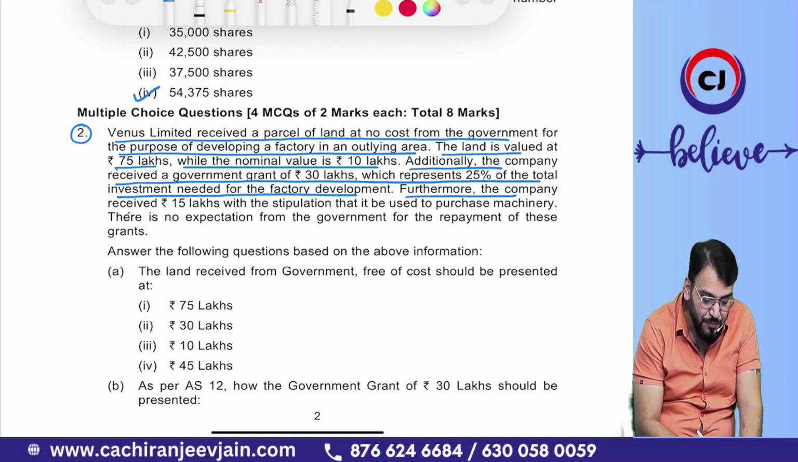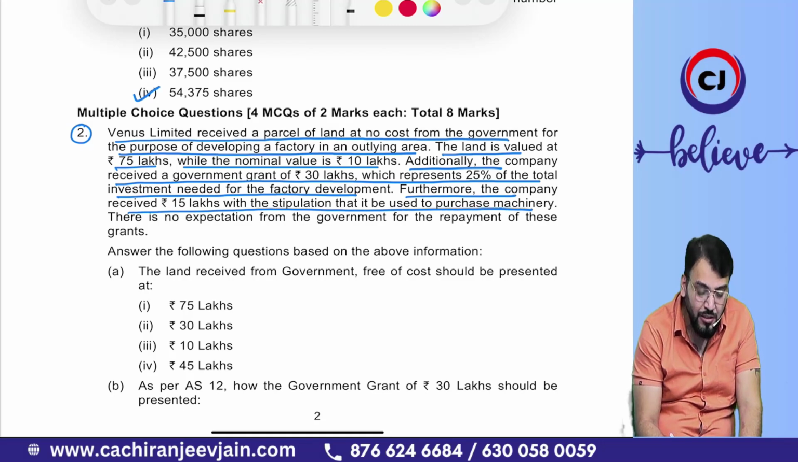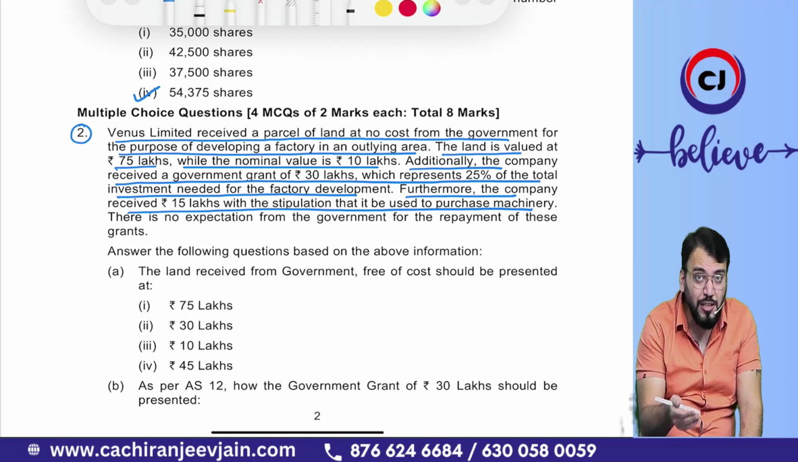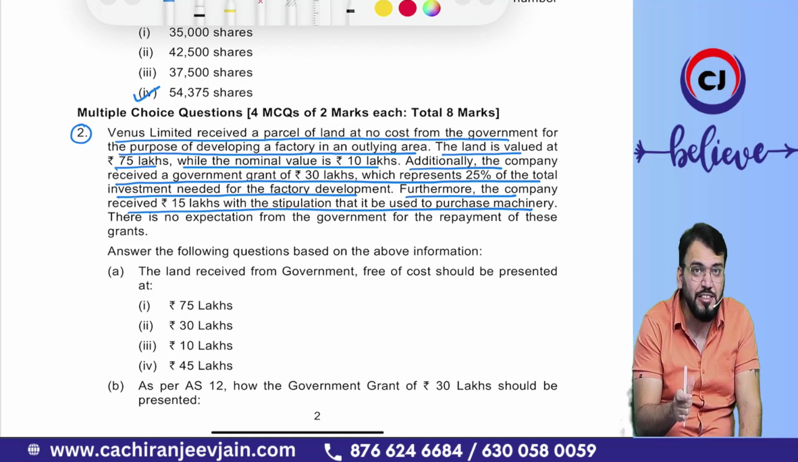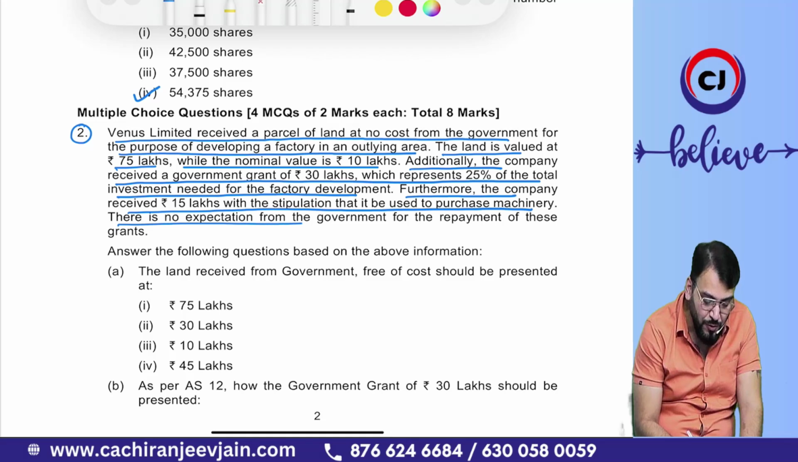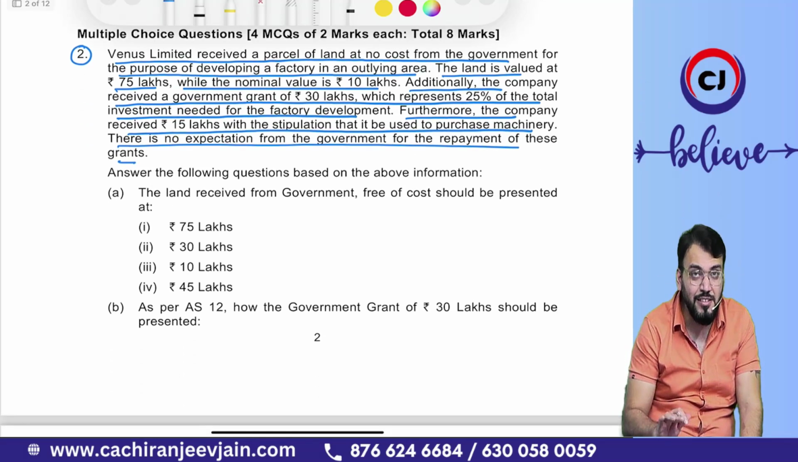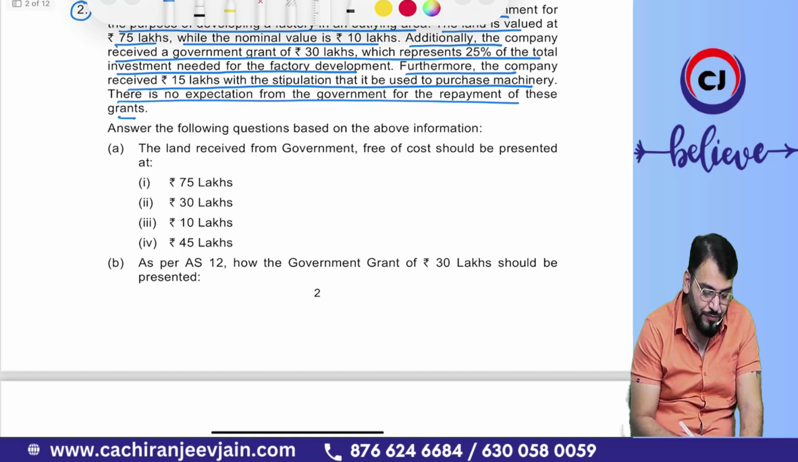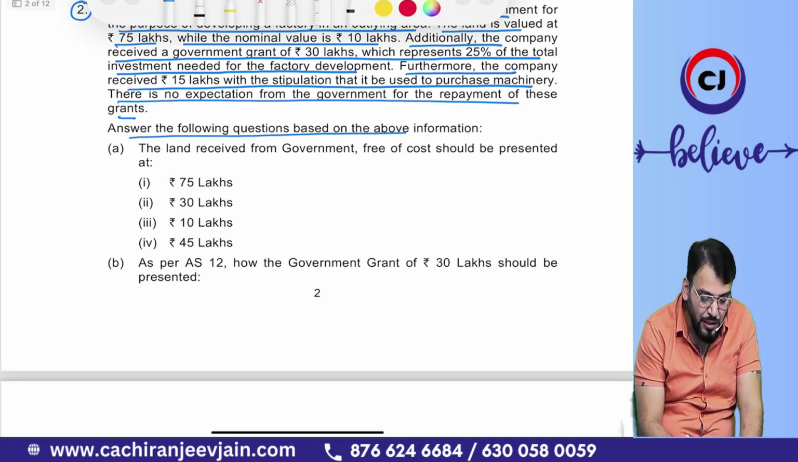Furthermore, the company received 15 lakh with a stipulation that it is used for the purchase of machinery. Whenever we receive a grant for the purchase of machinery, it can be treated as deferred income or it can be deducted from the cost price of the asset. Two options have been given. There is no expectation from the government for repayment of this grant. There is no expectation that it will be repaid, and therefore that government grant will be recognized. Answer the following question based on the above information.